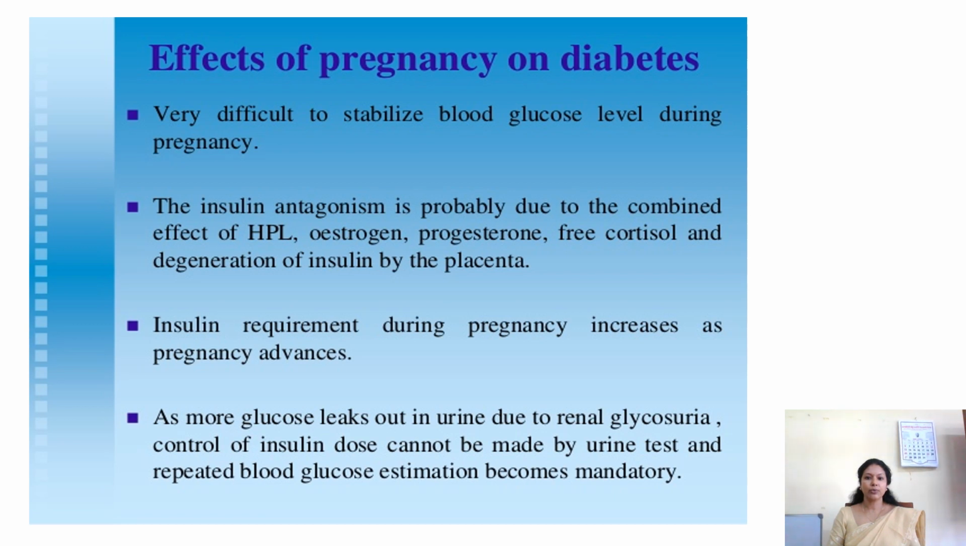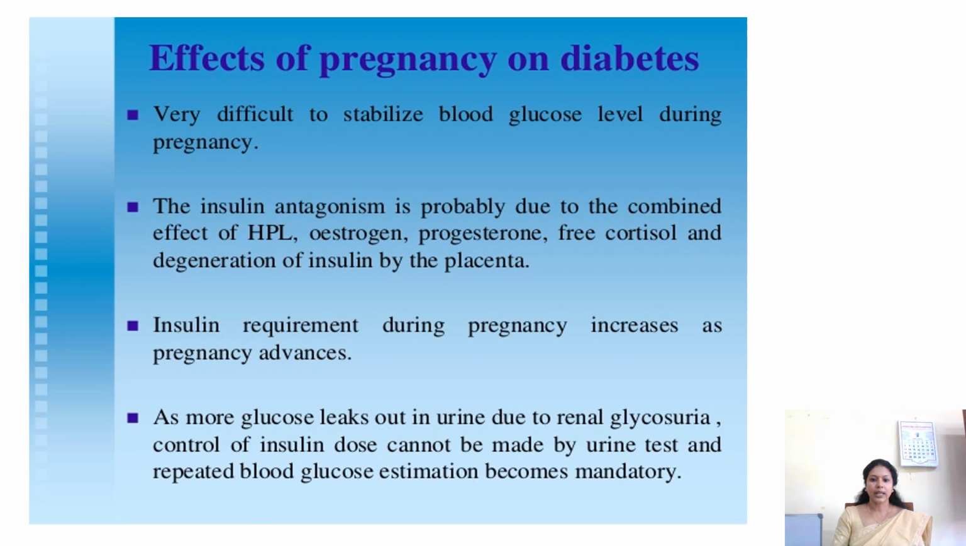Now let us see the effects of pregnancy on diabetes. During pregnancy, it is very difficult to stabilize the blood glucose level. It is due to insulin antagonism, that is, insulin resistance during pregnancy, and the effect of human placental lactogen, estrogen, progesterone, free cortisol, and degeneration of insulin by the placenta. All these are contributing factors that lead to insulin resistance, or intolerance to insulin. The insulin requirements during pregnancy also increase, and if the pancreas is not producing a sufficient amount, that won't be sufficient for meeting the insulin requirements.